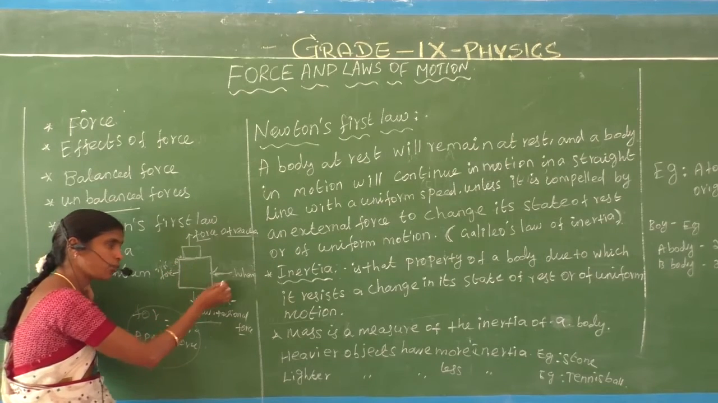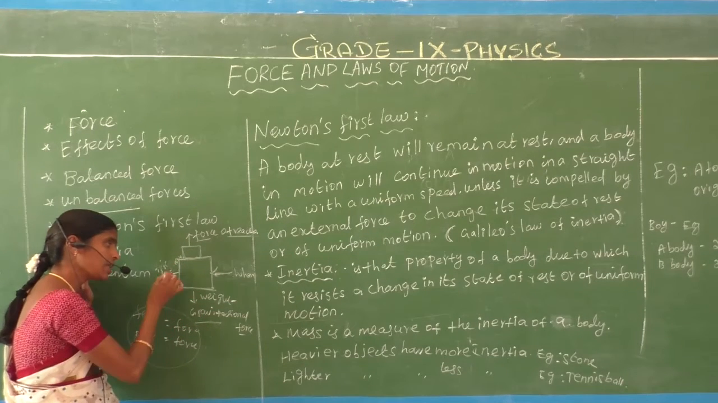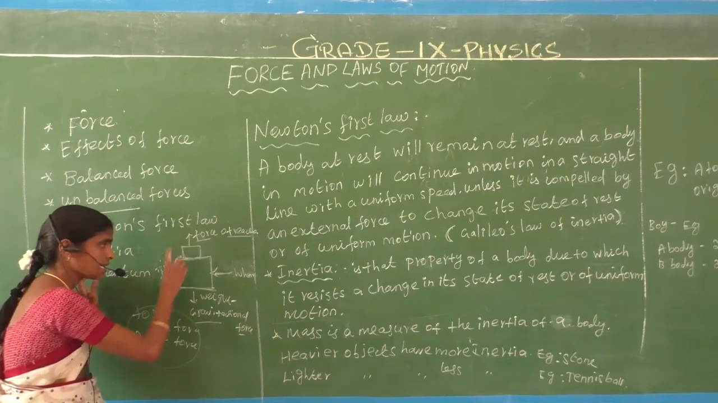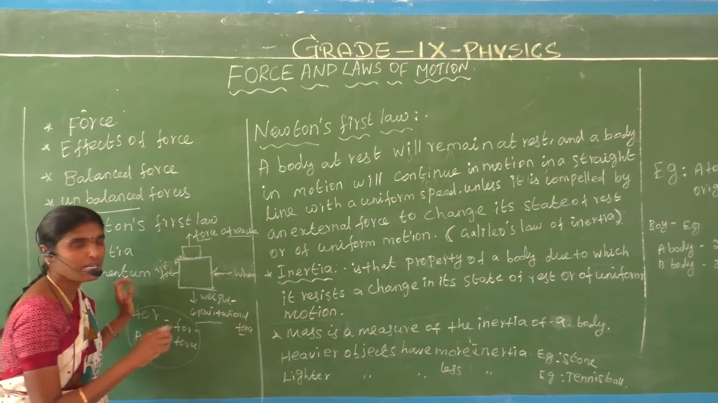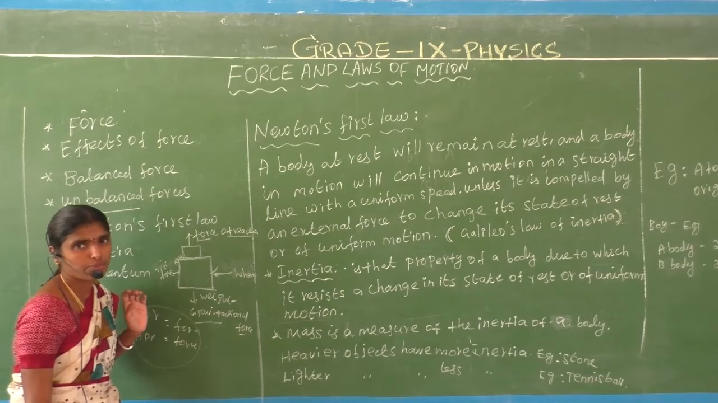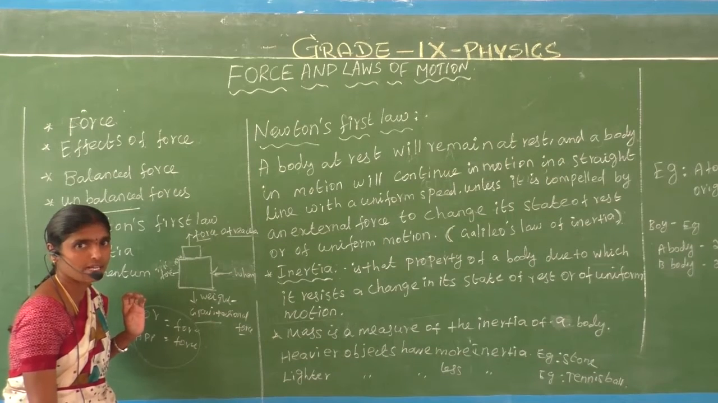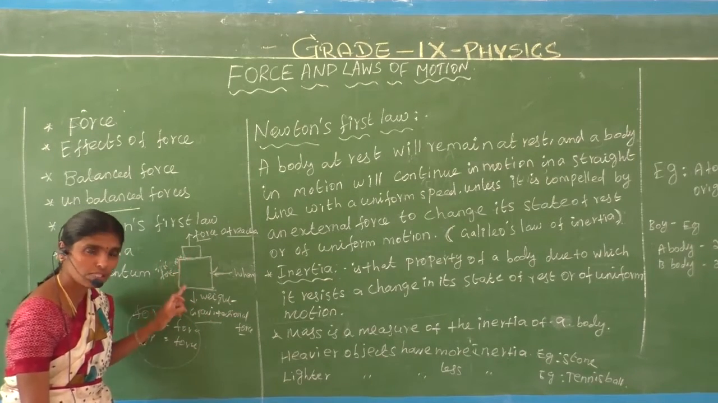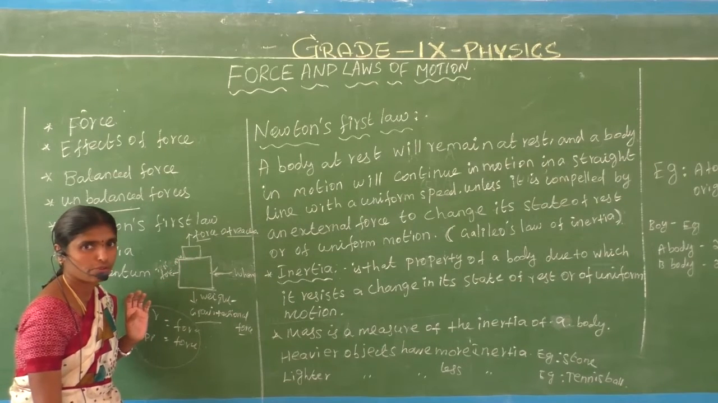The force we apply should be equal to this, or if it is less than this, the object does not move. So the resultant force is 0. That is called the balanced force. The resultant force equal to 0 means the forces are called balanced forces.